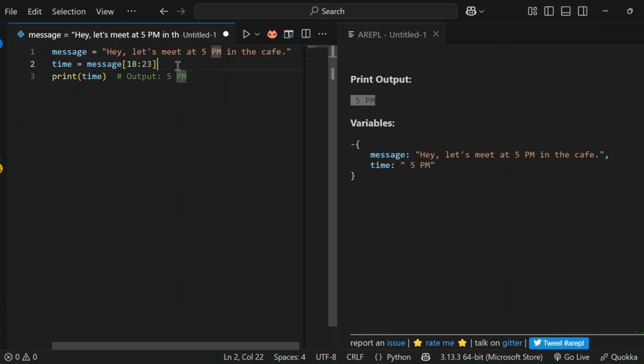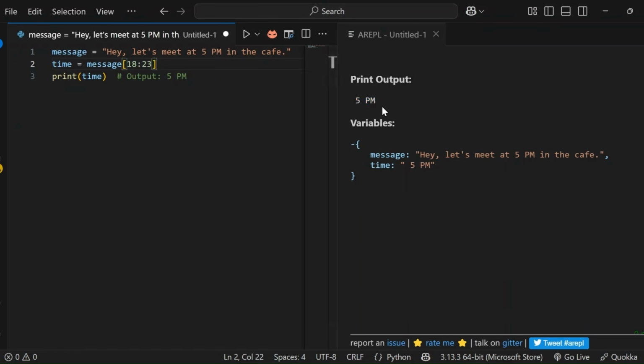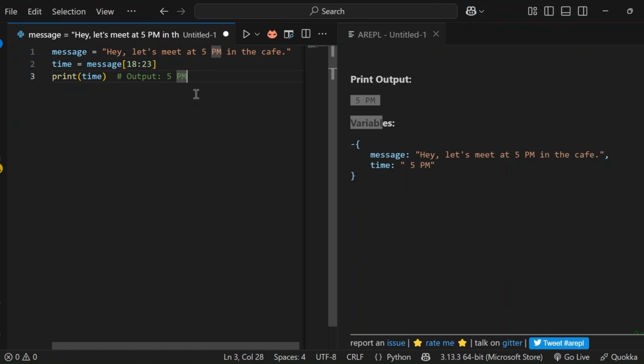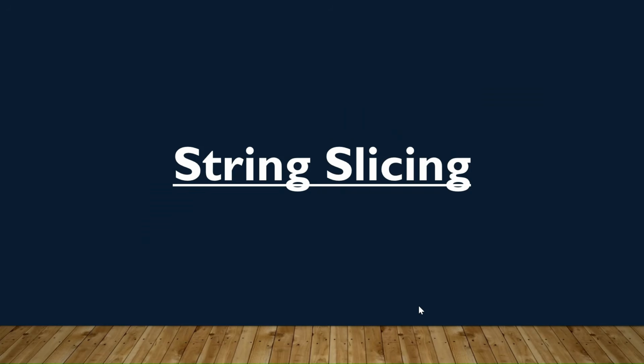So when we write message square bracket 18 colon 23, we are asking Python to give us the characters starting from 18 up to 23. That part of the message is 5 p.m. So when we print the time, it shows 5 p.m. as an output. This is how slicing helps us get only the part we want from a bigger string.